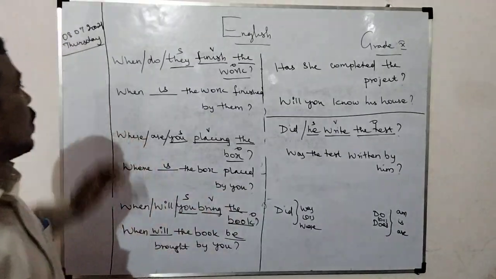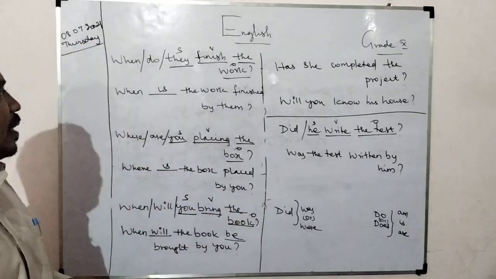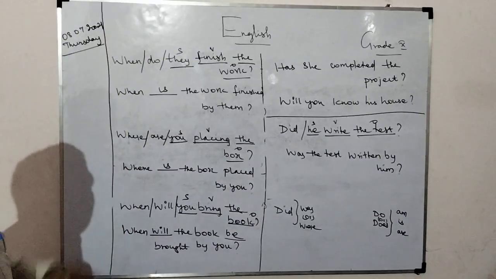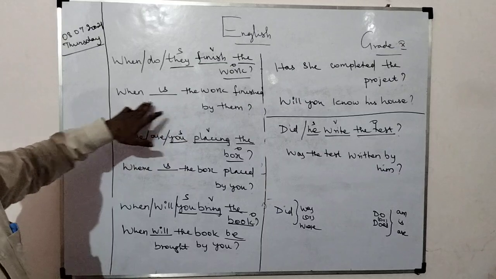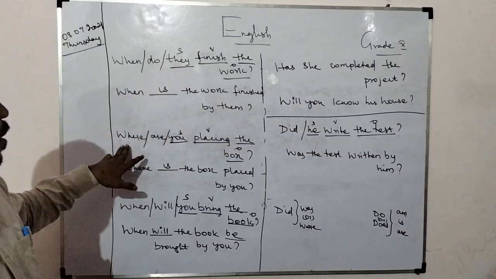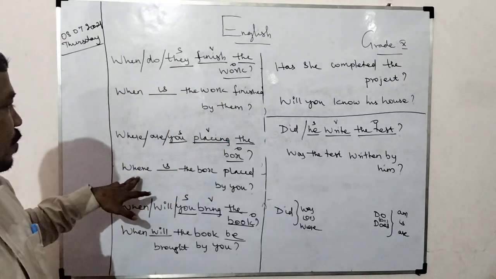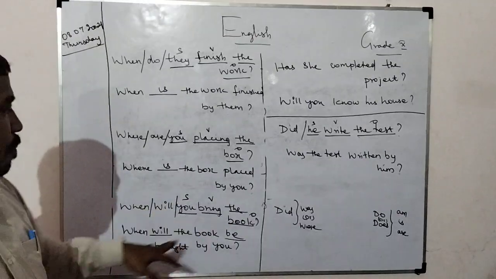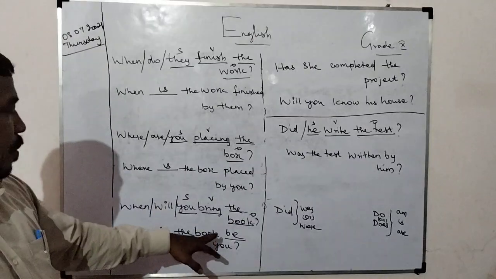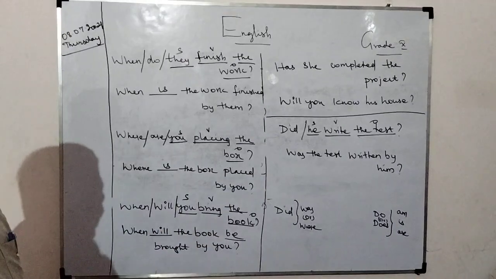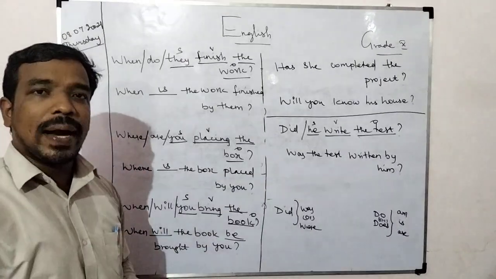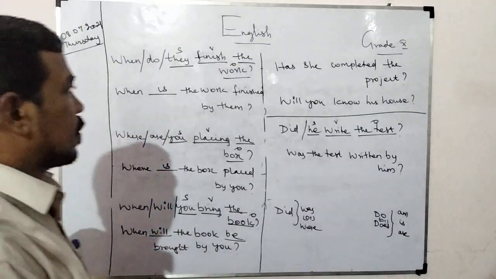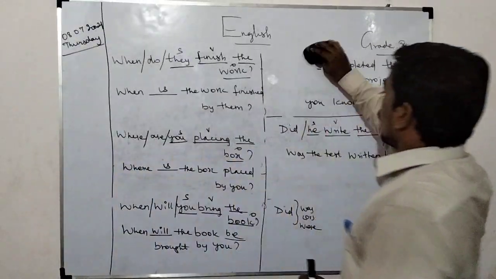Write fast. When do they finish the work? When is the work finished by them? When do they finish the work? When is the work finished by them? Where are you placing the box? Where is the box placed by you? When will you bring the box? When will the book be brought by you? Bring, brought, by, brought. Don't get confused. Write fast.